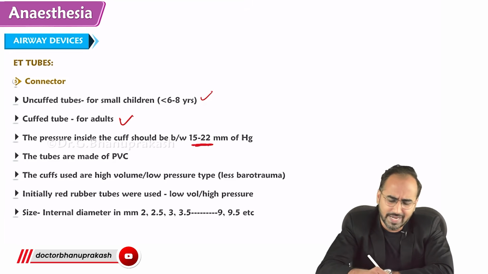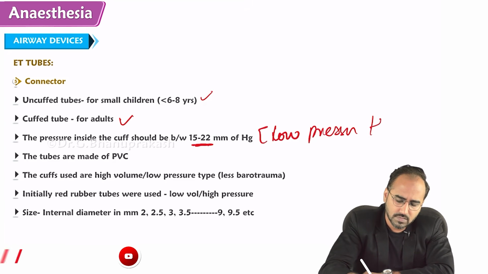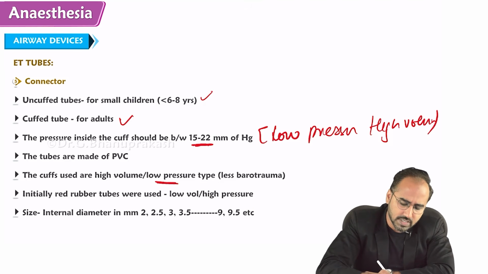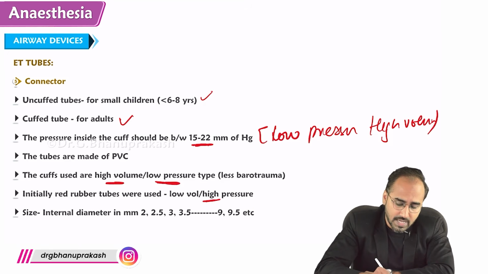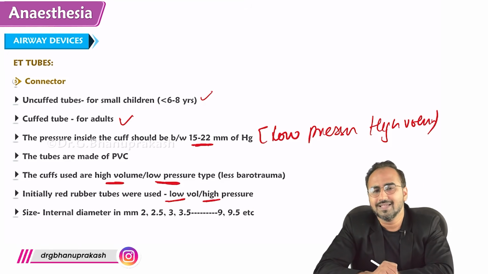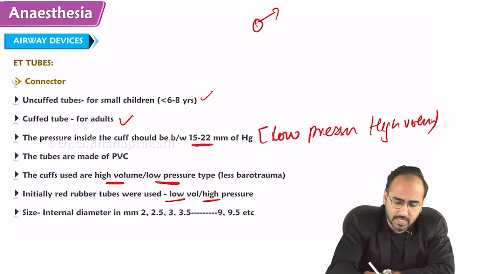PVC tubes are always low pressure, high volume. Red rubber tubes were high pressure, low volume.